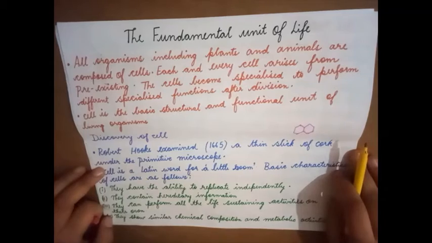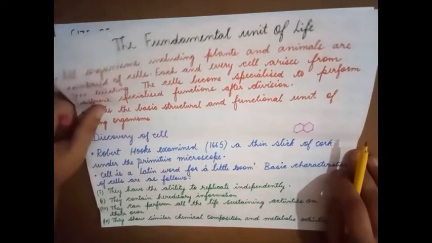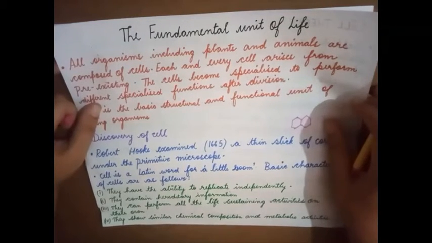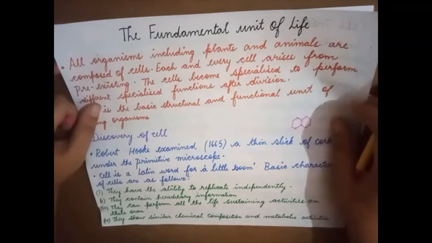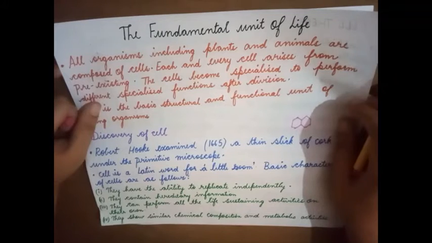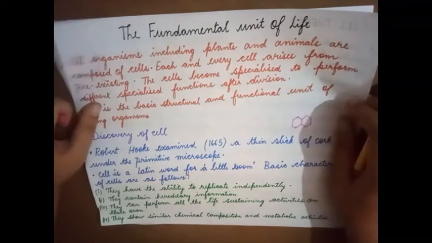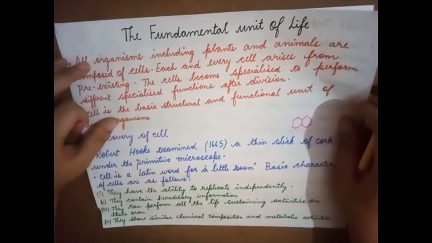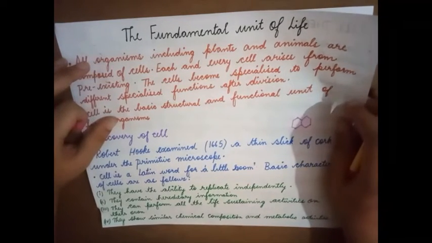They show similar chemical composition and metabolic activities. The cells of an organism have a similar chemical composition and exhibit metabolic activity. Metabolic activity is nothing but breaking down of a substance and building up of a substance. For example, carbohydrates are broken down to sugar, or whenever carbohydrate is required, sugars can be joined together to form carbohydrate. So metabolic activities involve breaking down and building up of substances, and you can see this in every cell.